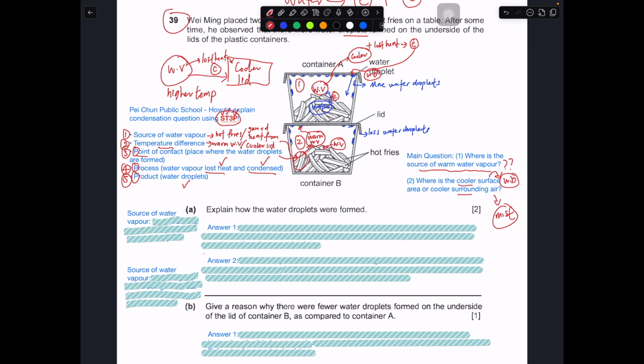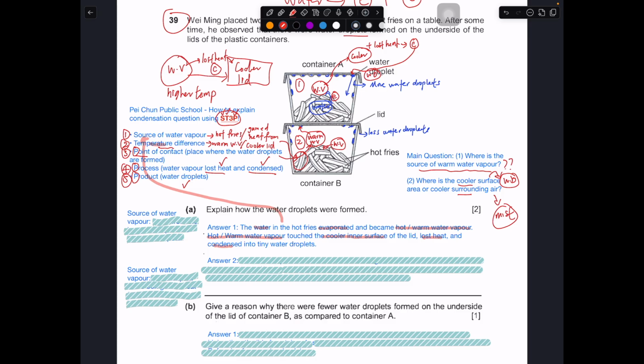I'm going to go through the first one. The first one is really talking about this part: water in the hot fries evaporates and becomes hot or warm water vapor. For this part, you're actually talking about the source of the water vapor. Then the hot water vapor touches the cooler surface, and you are talking about the temperature difference.